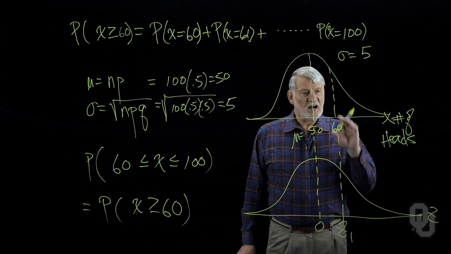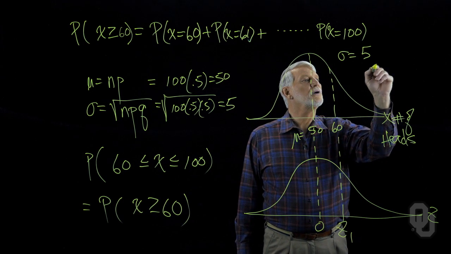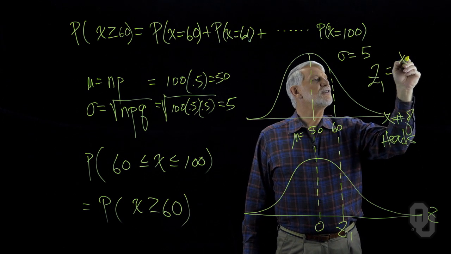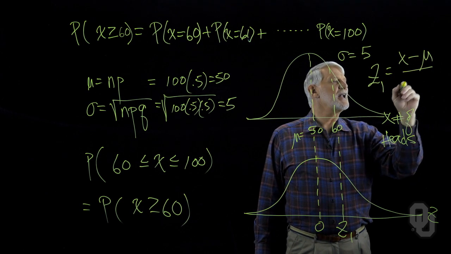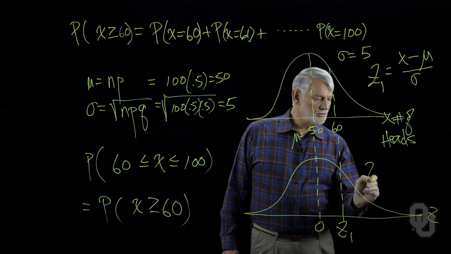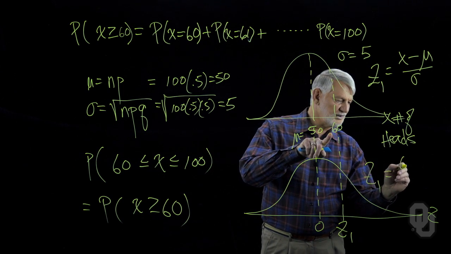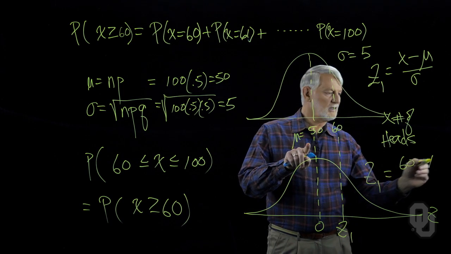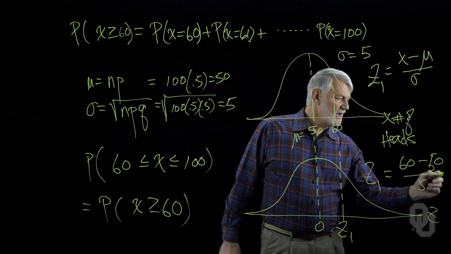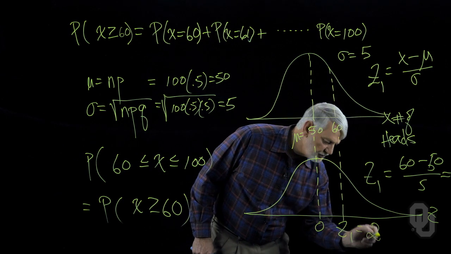We simply take our standardizing formula, and we figure out what z1 is equal to. z1 is equal to x minus mu divided by the standard deviation. So in this case, I'm running out of space, but I'll stick it down here, x is equal to 60 minus the mean 50 divided by the standard deviation 5, and that's equal to 2. So this number here is equal to 2.